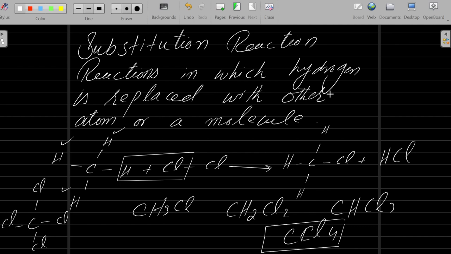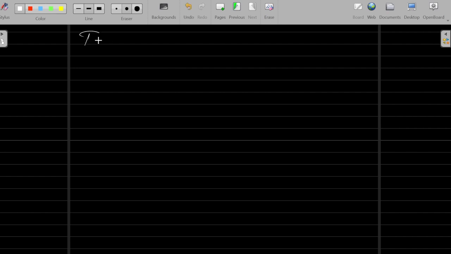So what is the importance of this reaction? The advantage of this reaction is we are getting different products: product number 1, 2, 3, 4, 5. So the advantage is we will get a variety of products from the same reaction. Understand? But is there any disadvantage? The disadvantage is their separation. What's the disadvantage of this reaction?